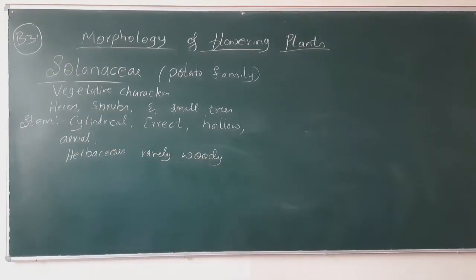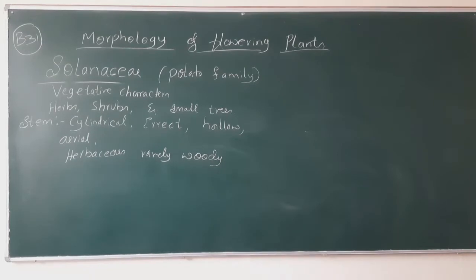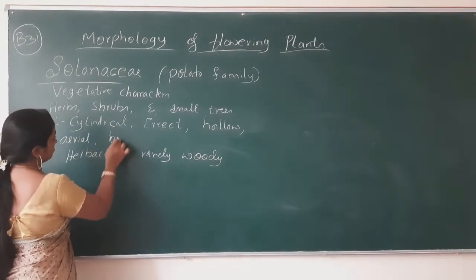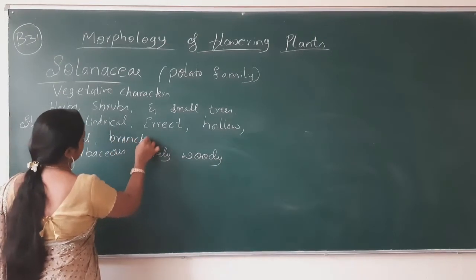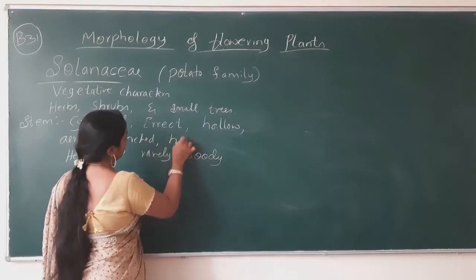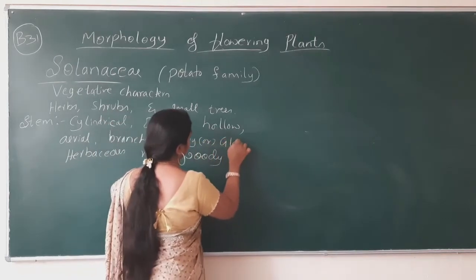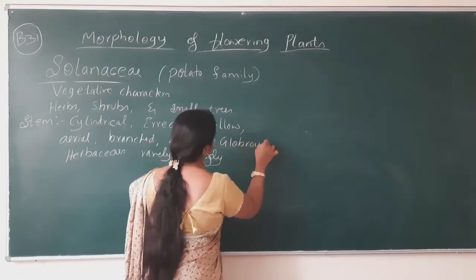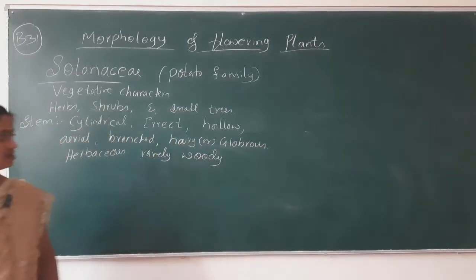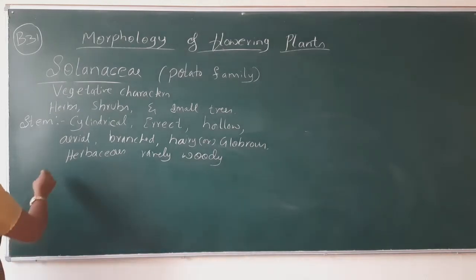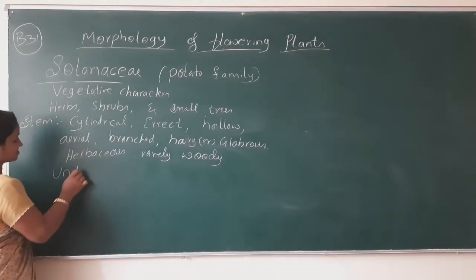Okay, aerial. Next, branched, hairy, or glabrous. Now, what does it mean? All these descriptions have a small explanation. Okay, just understand this.